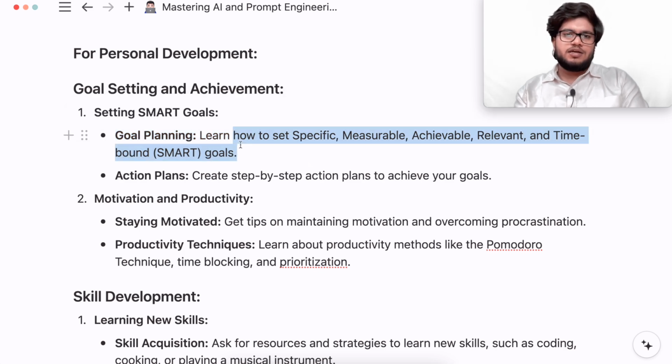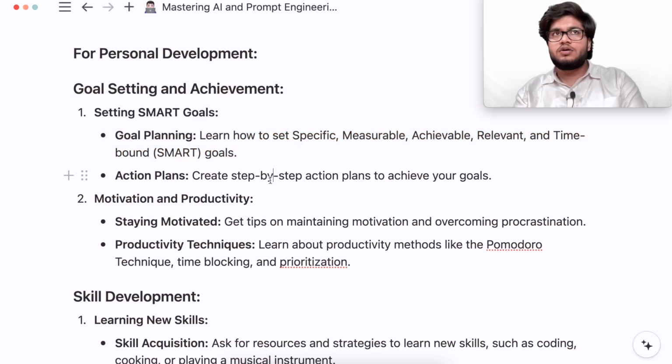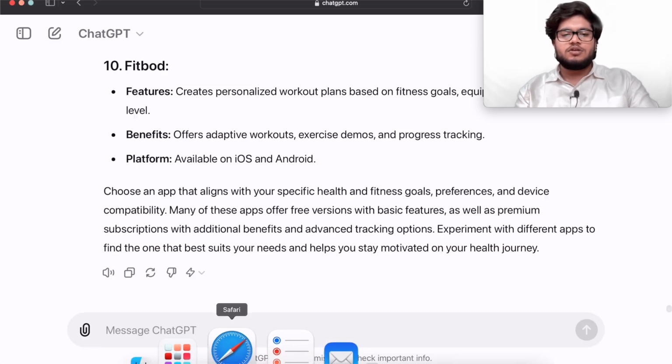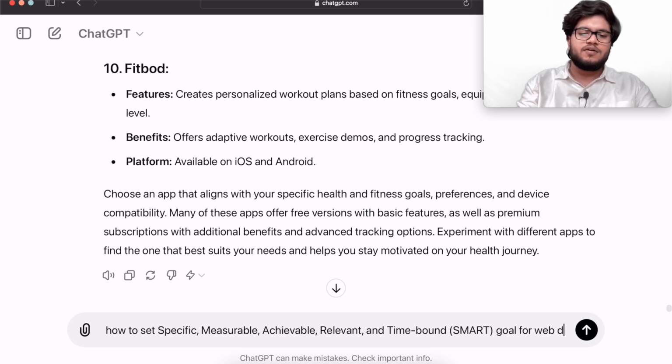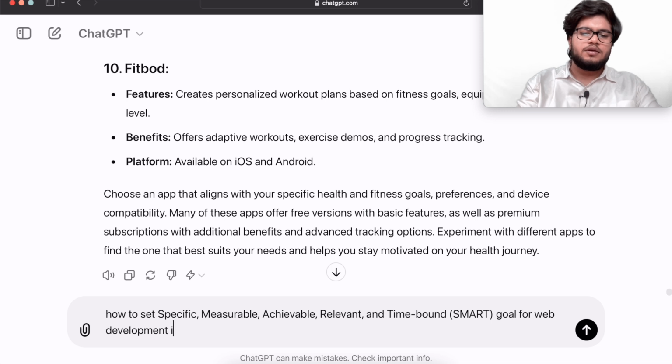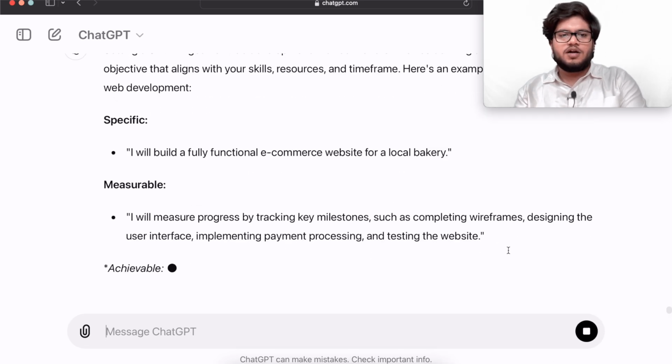So, for example, let us copy this and ask ChatGPT. If I want to learn web development, if I want to learn how to make a website or build a website. So let us now ask ChatGPT: SMART goal for web development in 3 months. Let us ask ChatGPT this. So it will give a SMART goal.